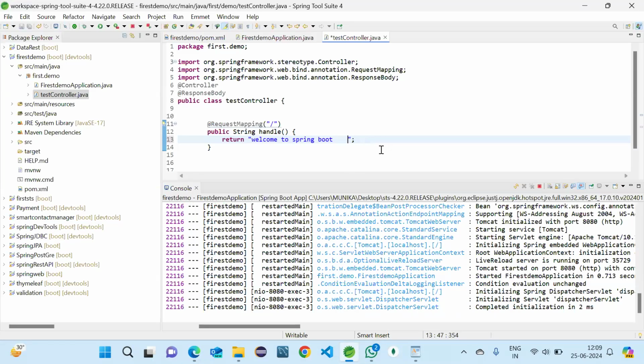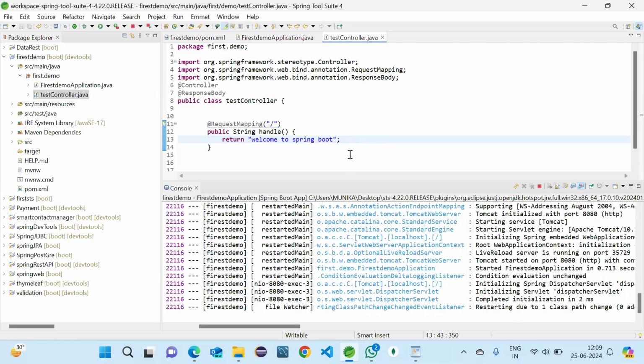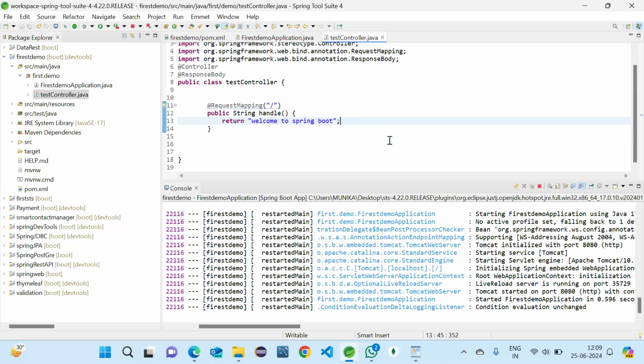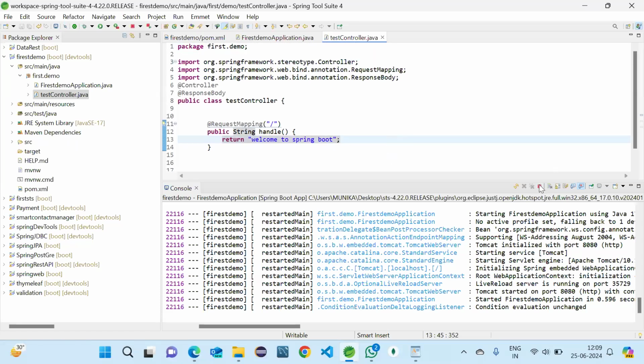That's why it is clear. Is it clear? Yes. Yeah. So did you understand how DevTools is helping us? Yes, understood.